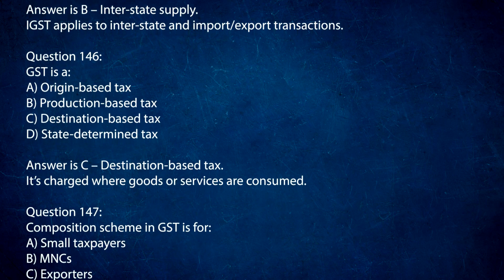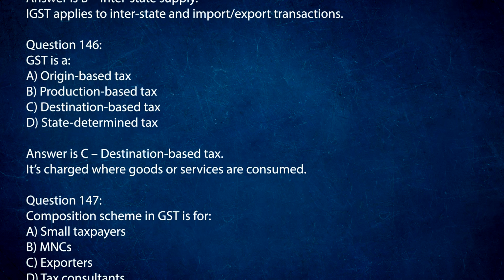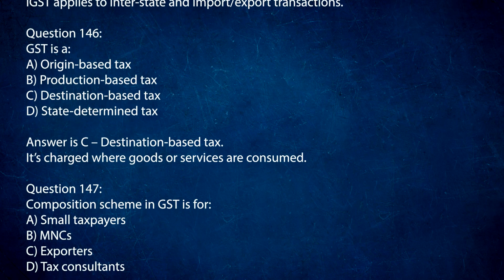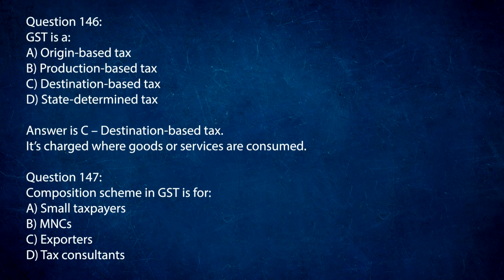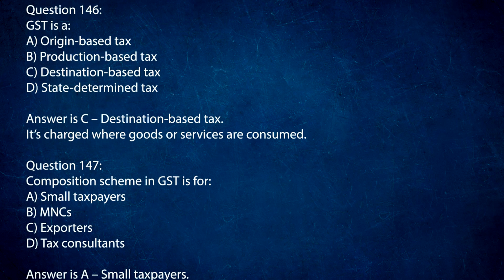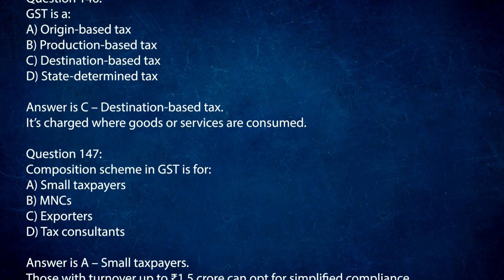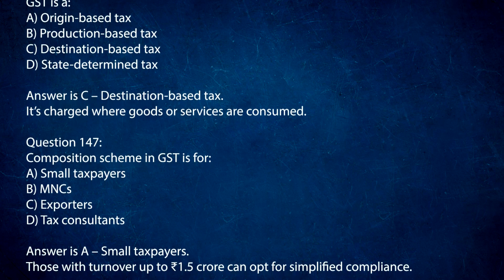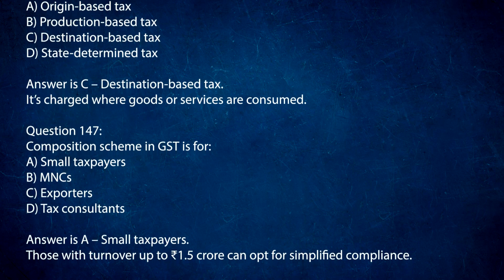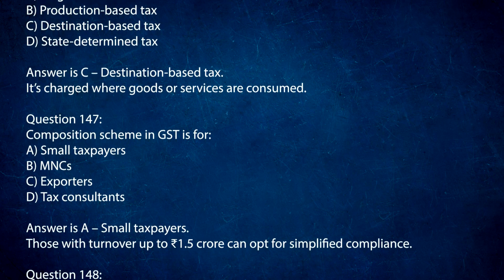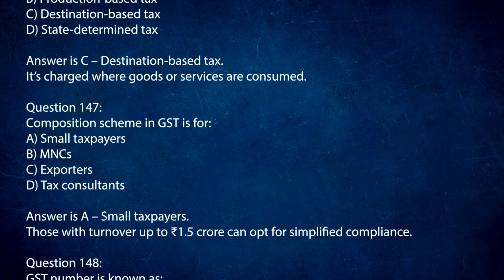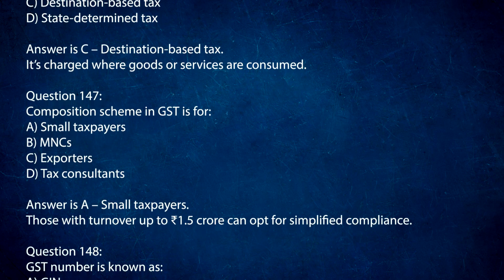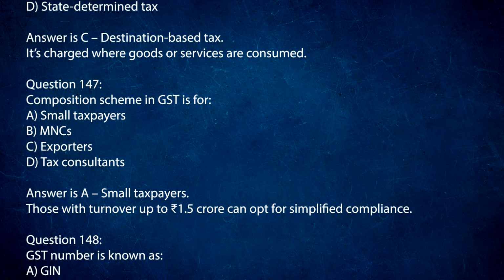Question 147. Composition scheme in GST is for A. Small taxpayers. B. MNCs. C. Exporters. D. Tax consultants. Answer is A. Small taxpayers. Those with turnover up to 1.5 crore rupees can opt for simplified compliance.